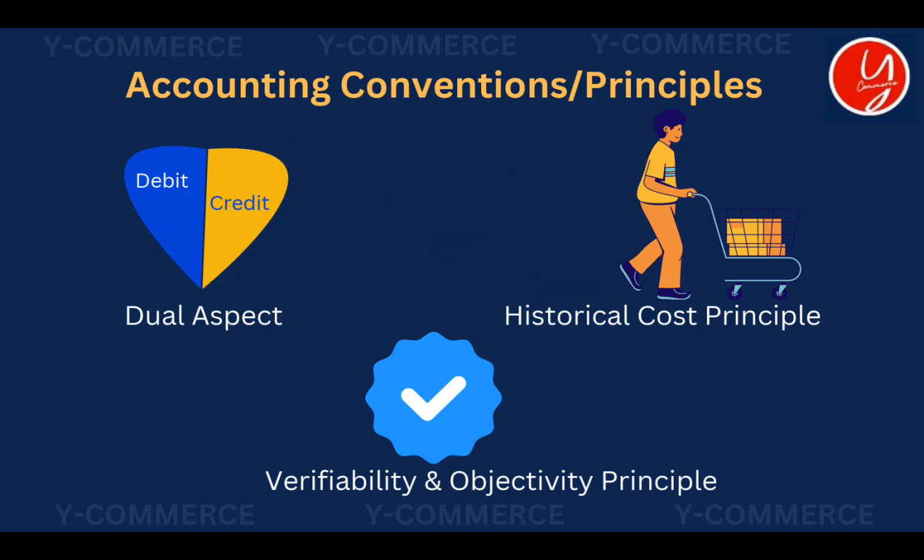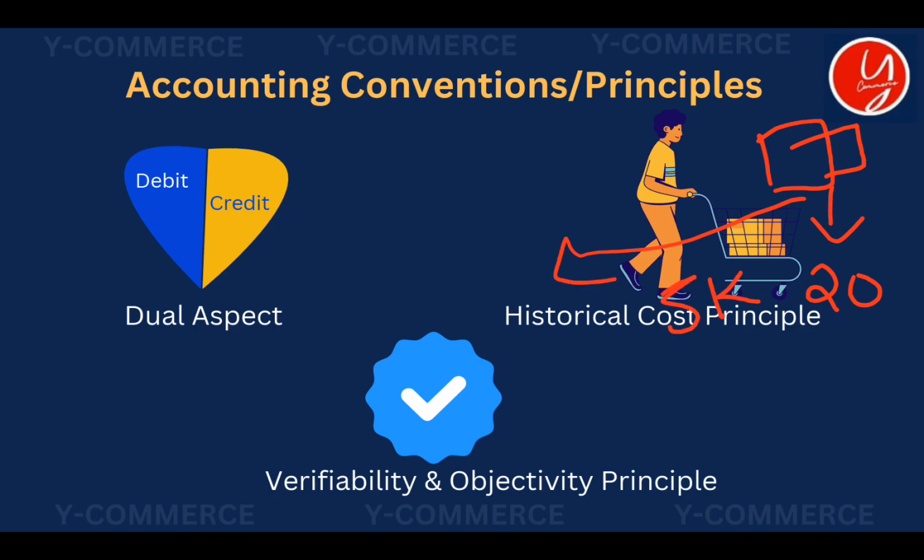Now we have the historical cost principle. The historical cost principle says that every asset has to be recorded at its acquisition cost. Now what is acquisition cost? Acquisition cost simply means the cost incurred for purchasing the goods and bringing them to the place of use. Think you have bought machinery from a place. Let the cost of the machinery be 20,000 rupees. Now you have spent 5,000 rupees to bring it in a vehicle to your business, and to install that machinery you have again spent 5,000 rupees.